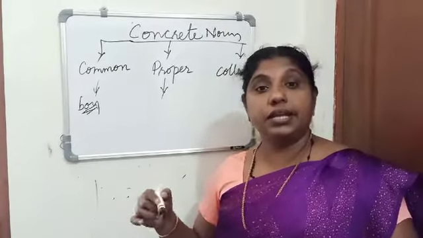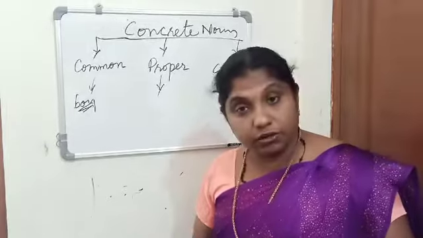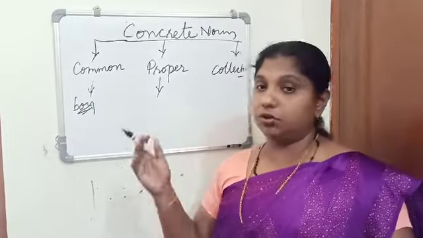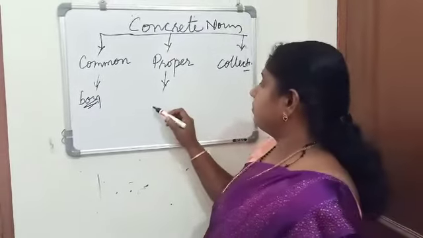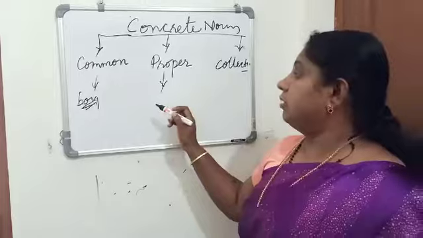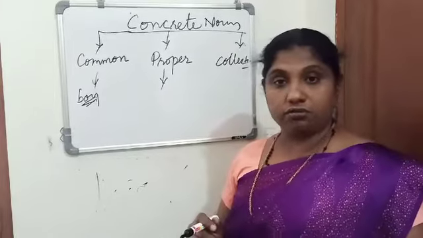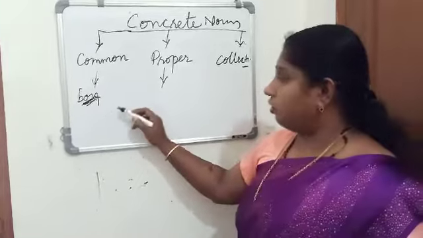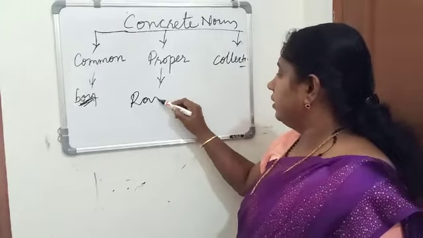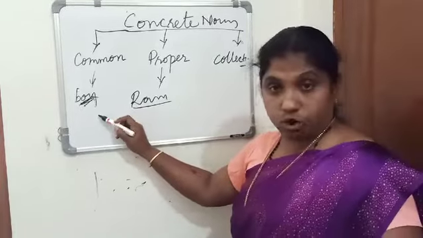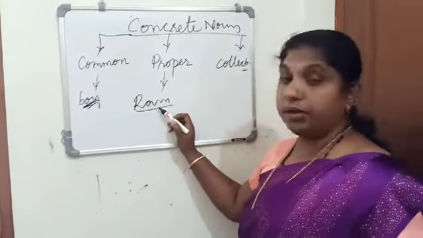A proper noun is a name given to a particular person, a particular place or a particular thing. Examples: my name, your names. It's a particular name given to a common noun. So boy is a common noun. Ram is a particular name given to a common noun, the particular name of a person.